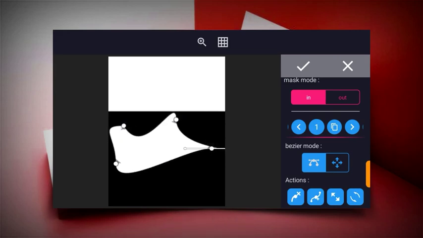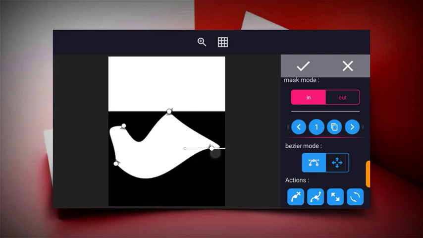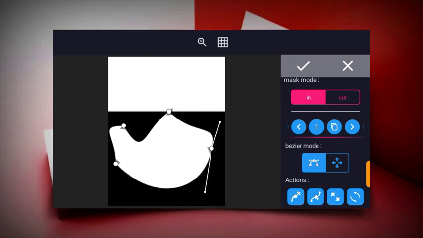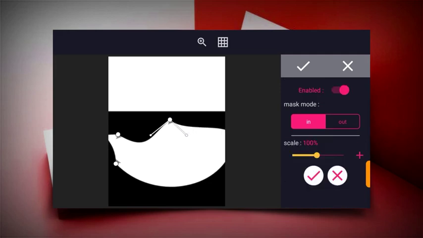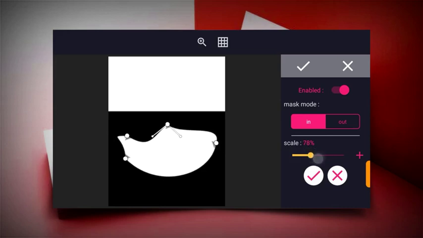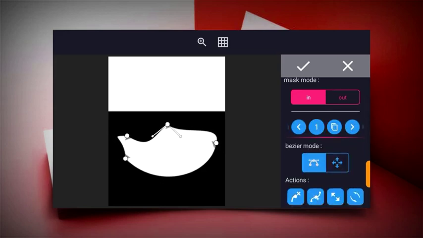So I will just rotate the angles and the directions of these pointers by clicking on it and then rotating them. My aim here now is to get a nice shape for my flyer. As you can see, it's very easy. Just click on them and then rotate them. You can zoom in and zoom out anytime you want to see it clearly. And then you rotate, change the direction of the masking tool.